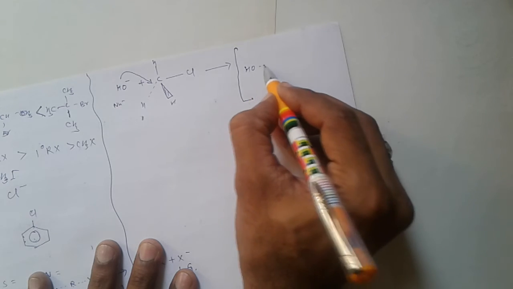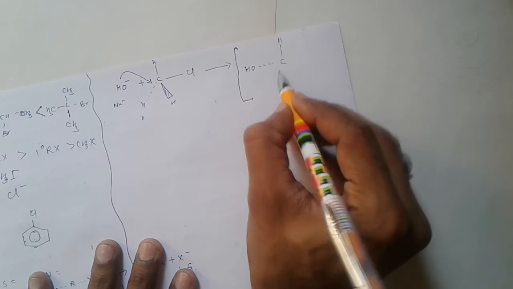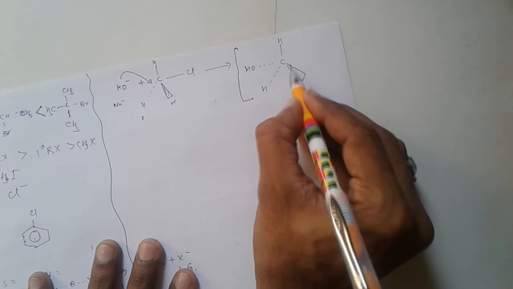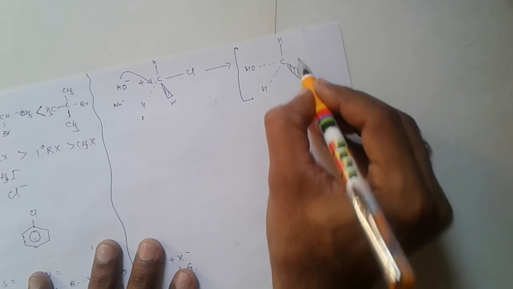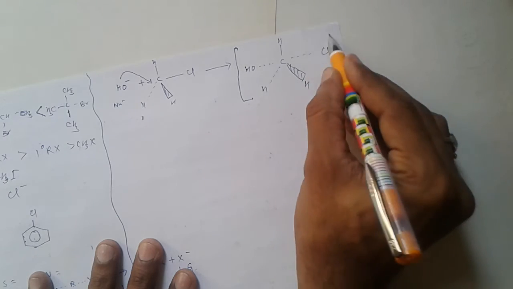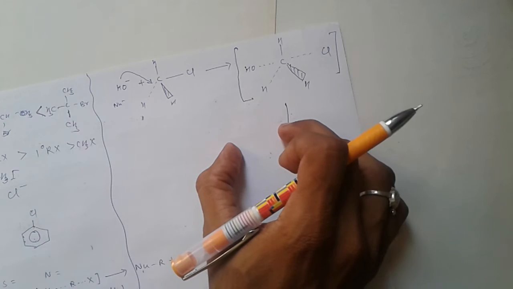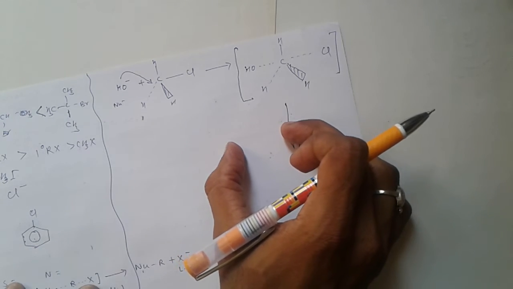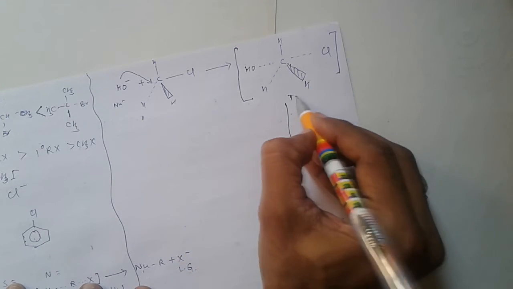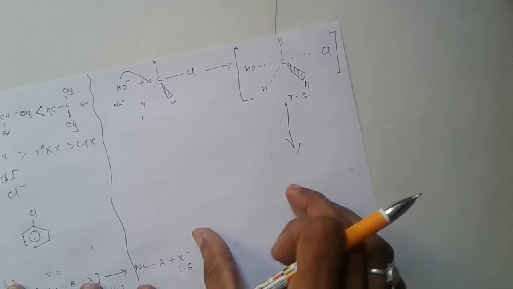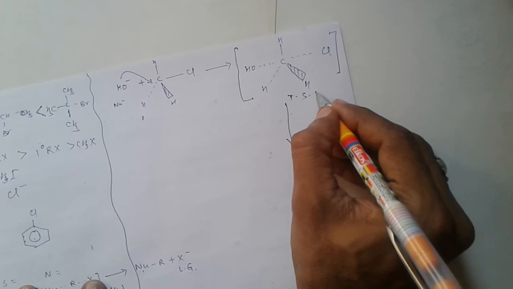So this is the transition state of this reaction. Here in the transition state, carbon has pentavalency, so it is less stable.